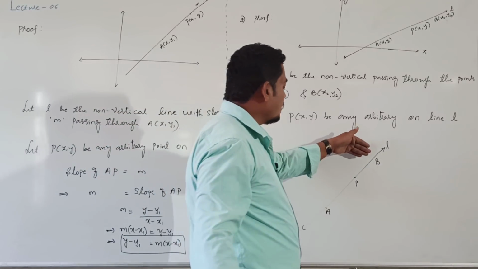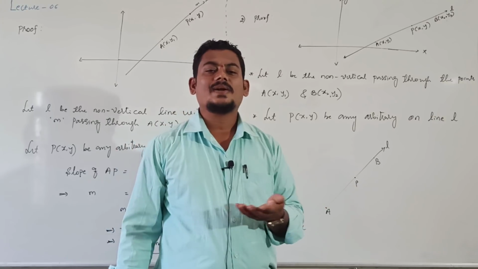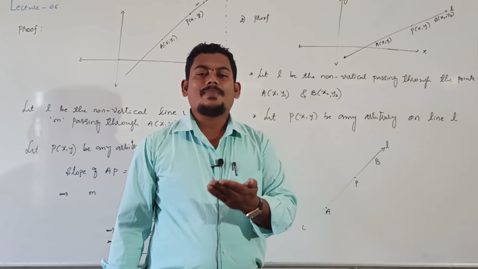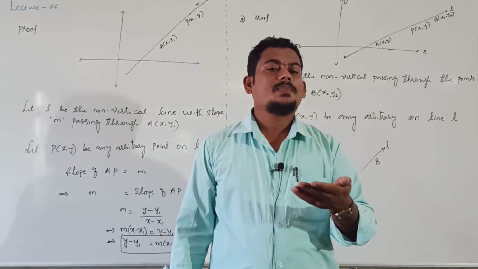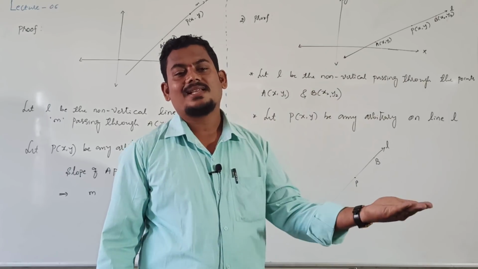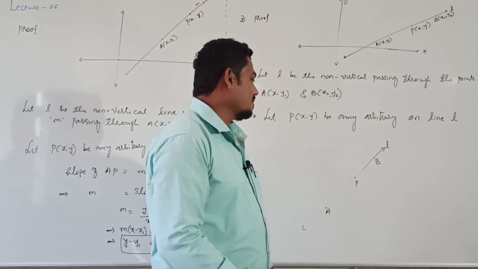AP line and AB line are coinciding, and coinciding is nothing but parallel only. Coinciding lines are parallel lines. If two lines are parallel, then their slopes are equal. If two lines coincide, then they are also parallel. Coinciding lines are the same as parallel lines.